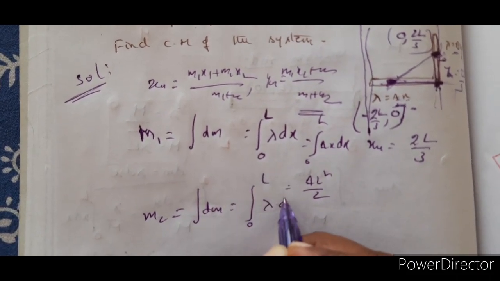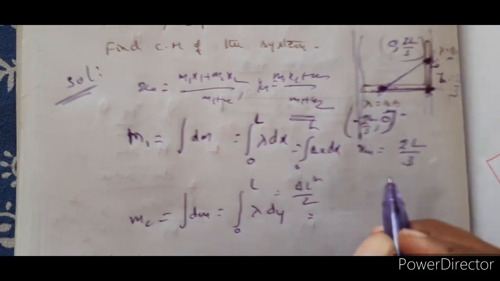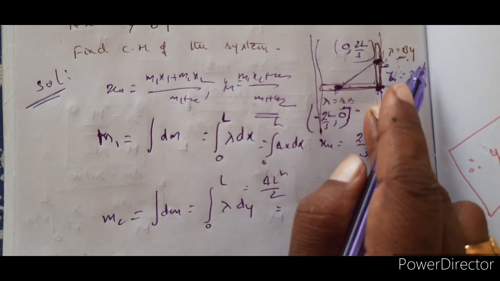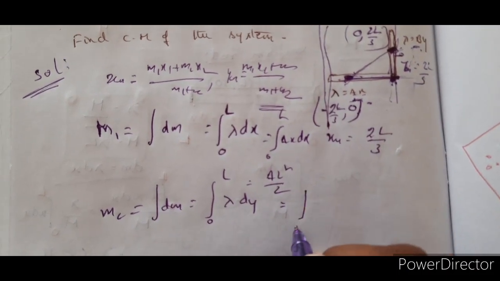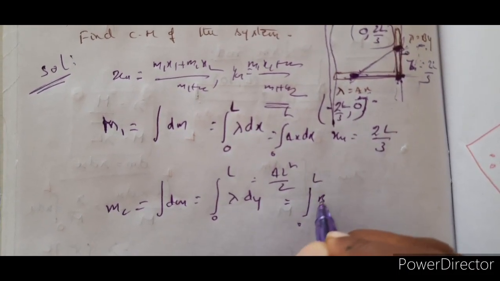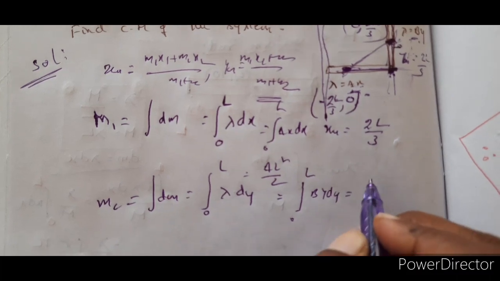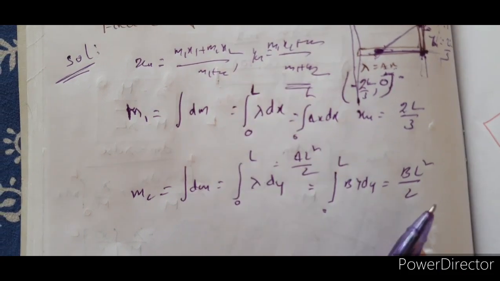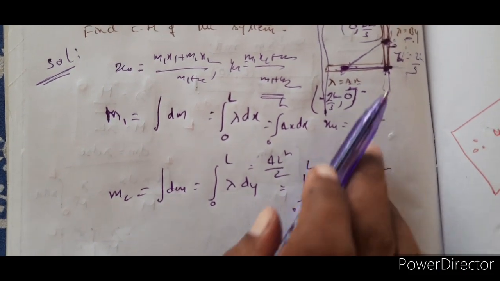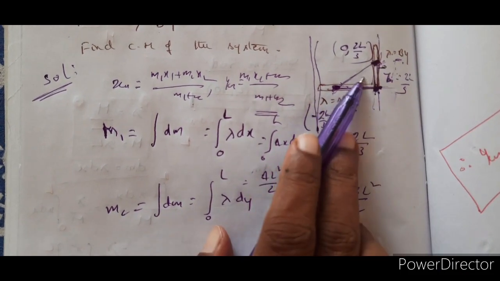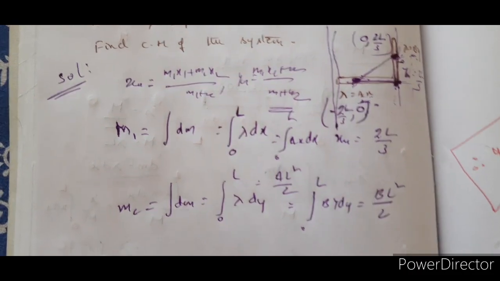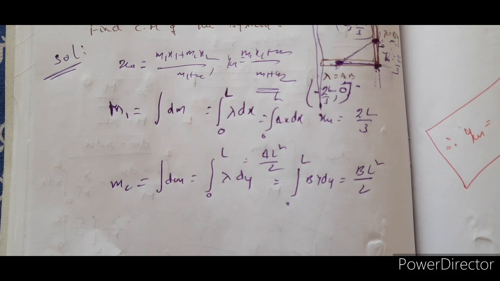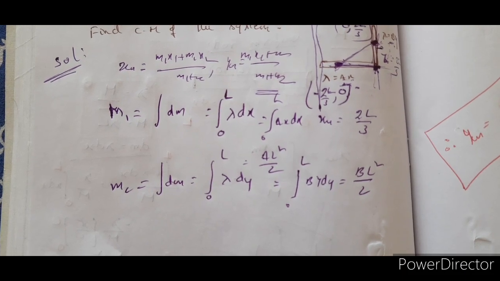Right, lambda dy. What is lambda given to be? Lambda is given to be b/l times y. So therefore the integral from 0 to L of lambda dy is equal to bl square by 2. Beautiful. Now you know al square by 2, bl square by 2, and you know x1, y1, x2, y2. Then substitute and find out the coordinates of the center of mass.